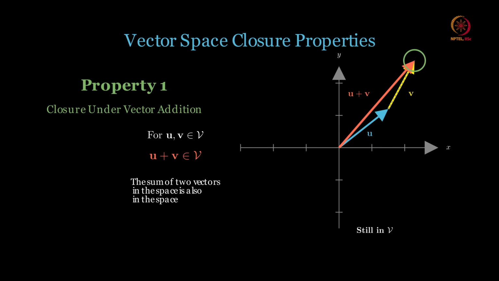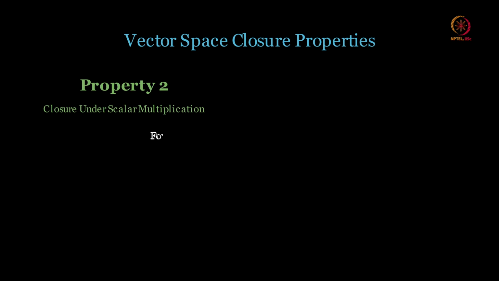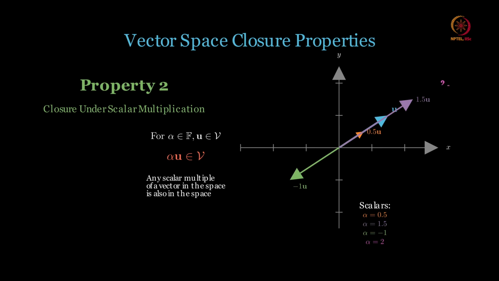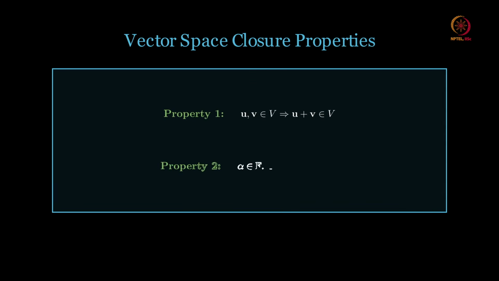Then for alpha, a scalar in the field, and u an element of this big V, alpha u is also an element of V. That means the first case is where when you add two vectors, the resultant vector is also an element of V, and when you take a field element and multiply this vector by it, the resultant is a vector which is also an element of this V. This is what we call closure under vector addition and closure under scalar multiplication.